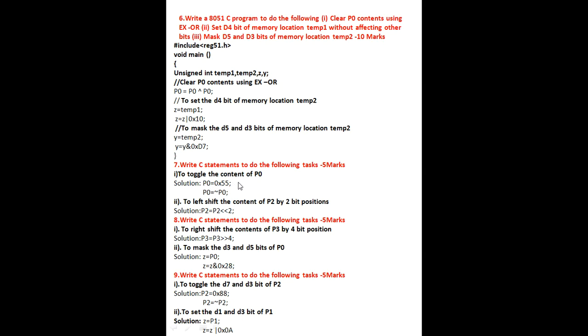So you have to toggle the contents of P0. All 8 bits should be toggled. For that I have taken the value P0 is equal to 0x55. For toggling I have taken the inverter operator: P0 is equal to inverter of P0. If you write this much, you get 2.5 marks. One question carries 2.5, two questions carry a total of 5 marks. Usually they are going to ask two C statements.